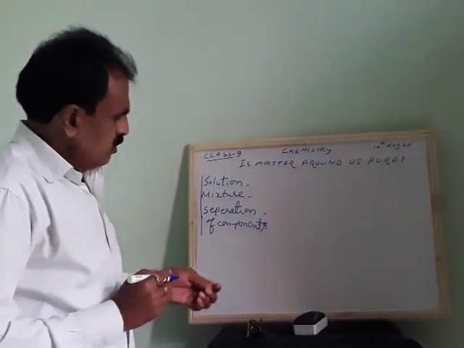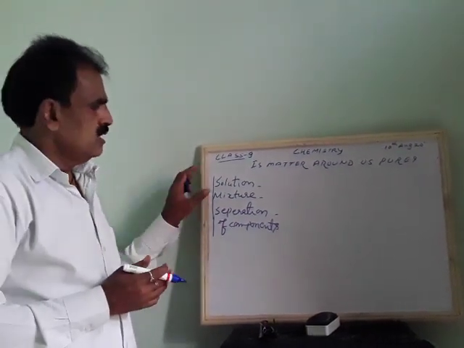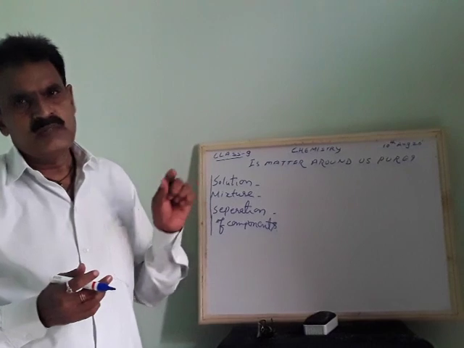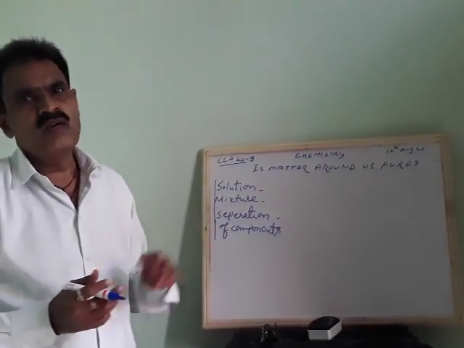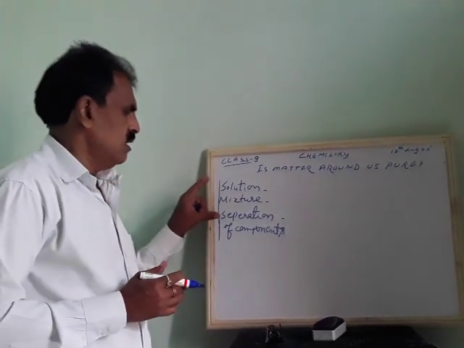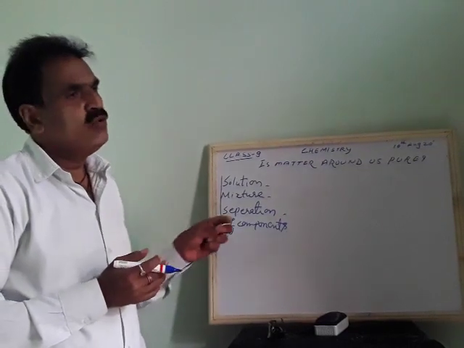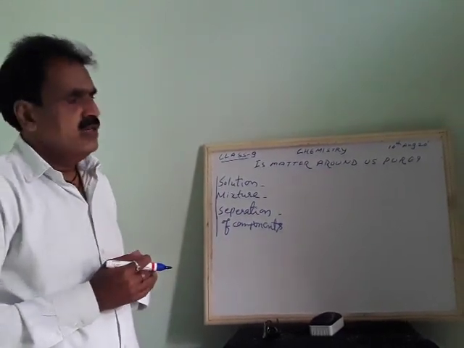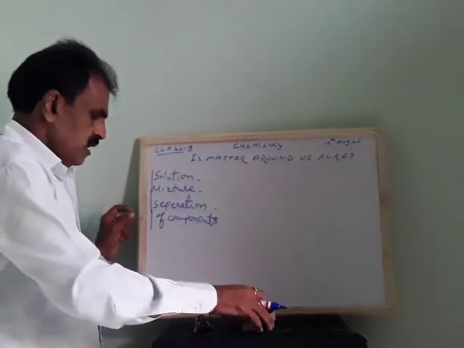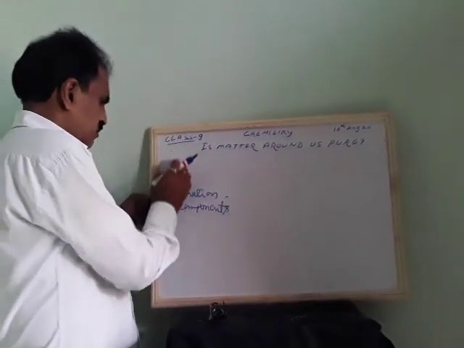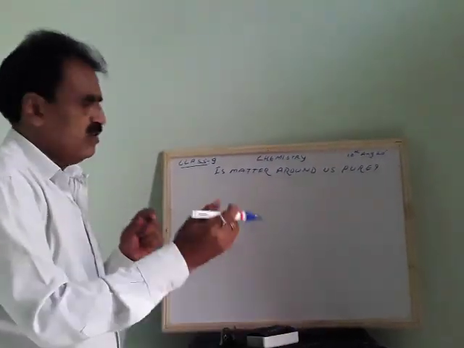So basically we will try to know what is a solution. Then there is a concept called solution, suspension and colloids. Those three are not there for you. Only separation of mixtures and what are their uses is there. That detail will be shared with you later. So first of all we will find in general what is a solution. Then we will go to concentration, different terms we are using.